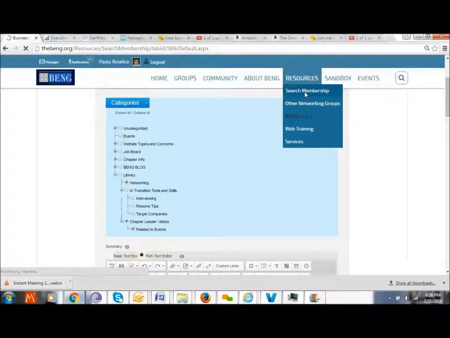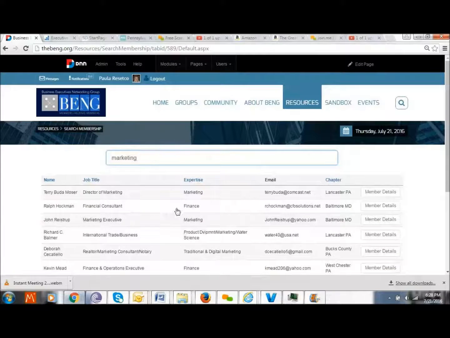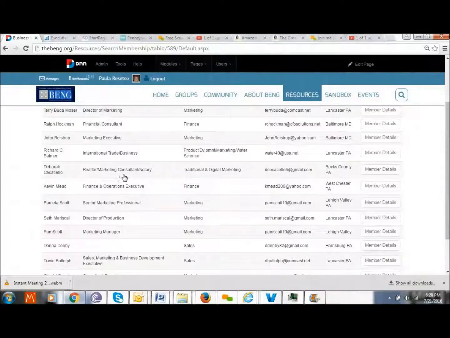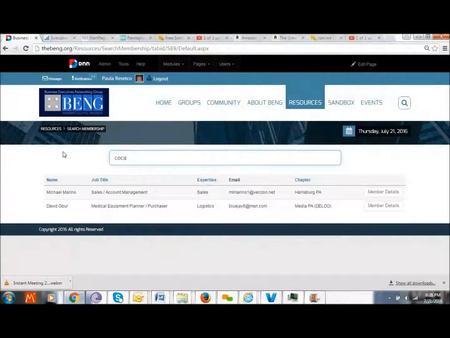One of the main things that we do offer from a BENG organization is the ability to just search the membership. If I search marketing here, I will get a set of results of somebody that has marketing in their name. We always use Coca-Cola. I have no idea whether anyone works at Coca-Cola. Evidently we do. And I want to know more information on that individual. I have the job title, sales, their email address, and what chapter they're associated with.